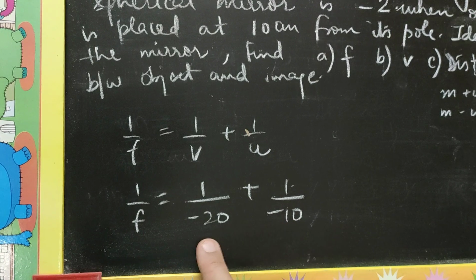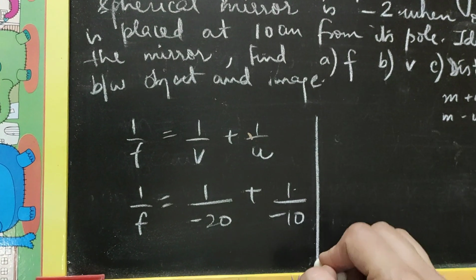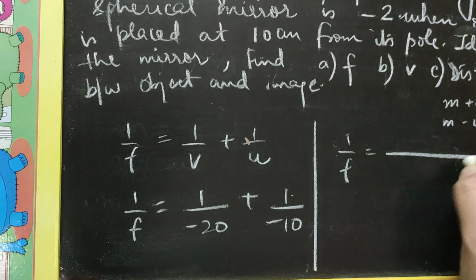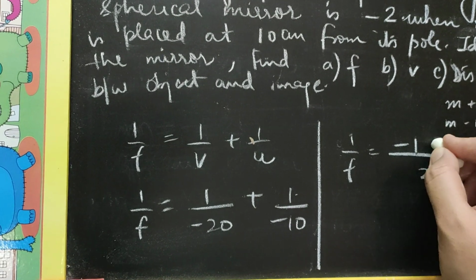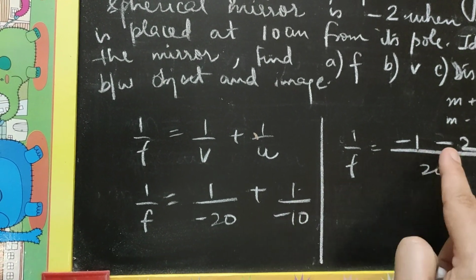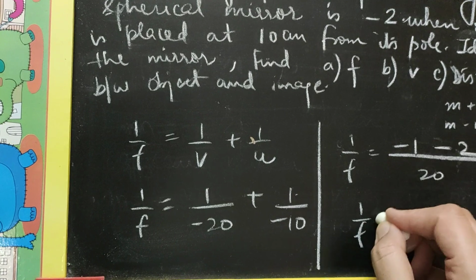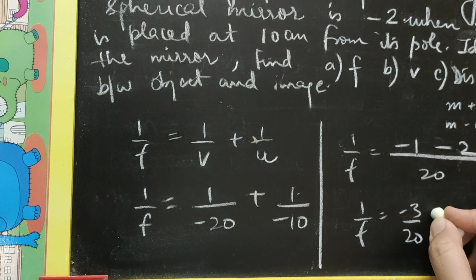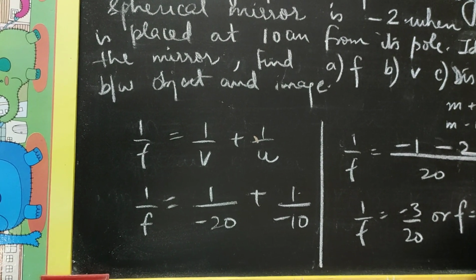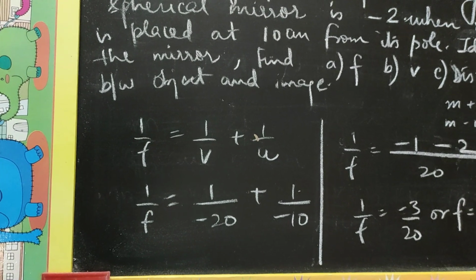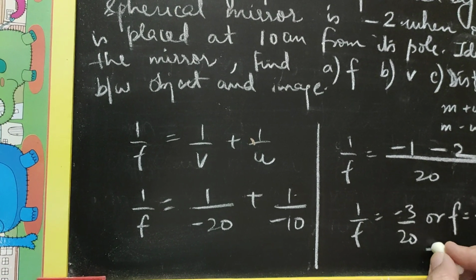So simplifying these fractions further by taking the LCM, I get 1 by f is, 20 is the LCM, -1 -2. So this becomes -3 by 20, or I can write focal length is -20 by 3 centimeters,